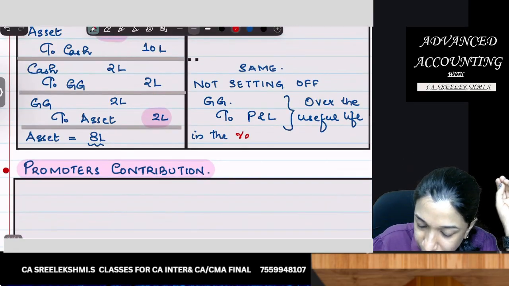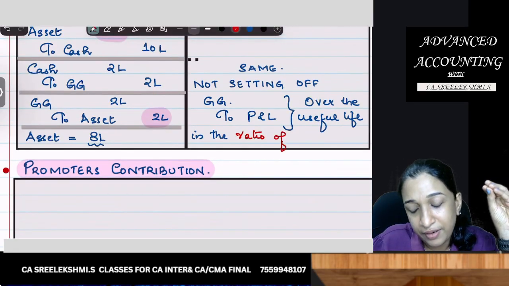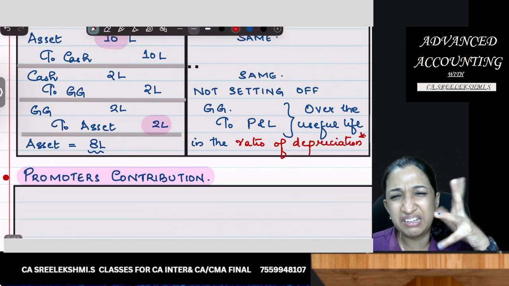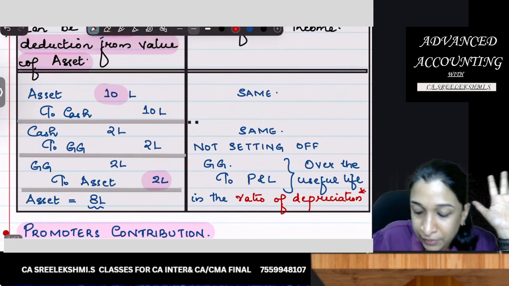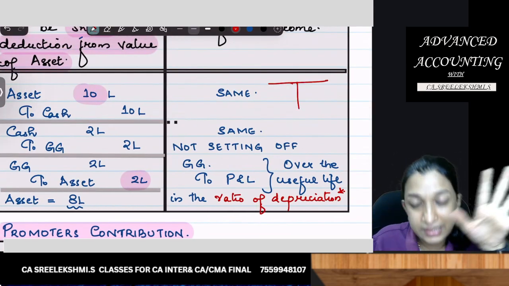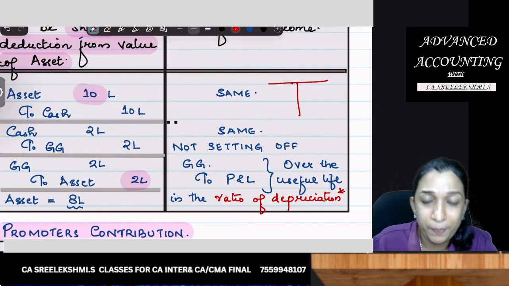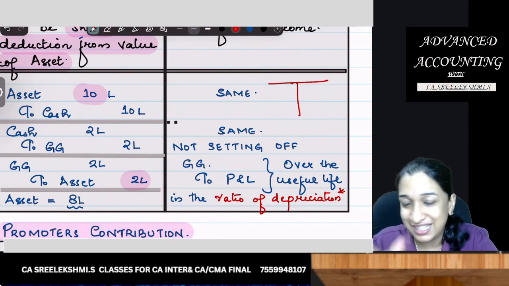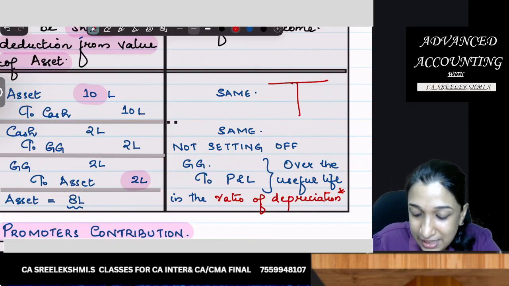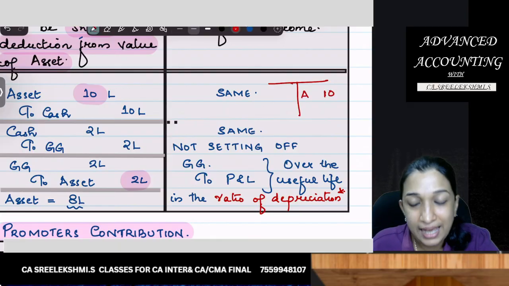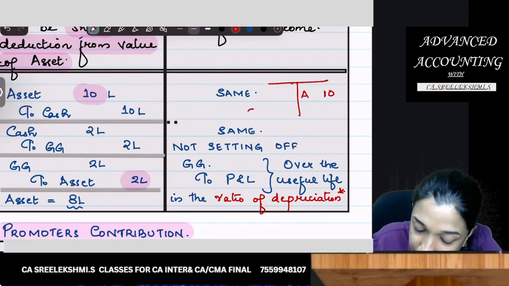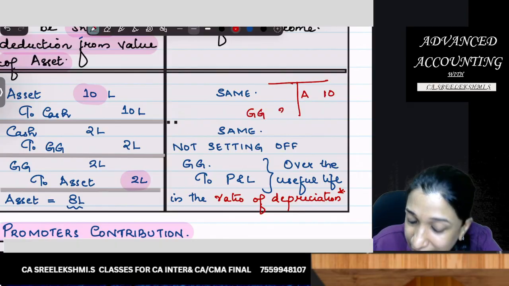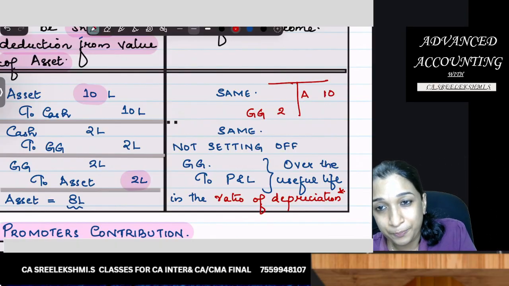In the ratio of depreciation. In the ratio of what? Depreciation. I didn't understand. Okay, now listen. Let's assume this is the balance sheet. I know this is not the balance sheet format. This is horizontal format. Now our format is vertical. But listen, if this is my format, asset will appear at 10 lakhs. Government grant on the credit side it will appear at 2 lakhs.